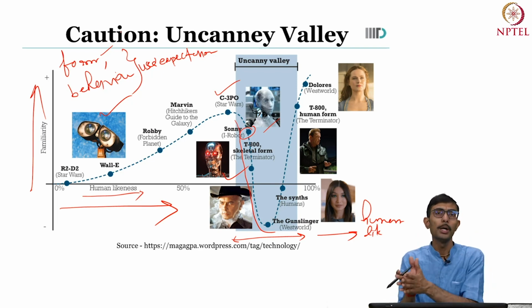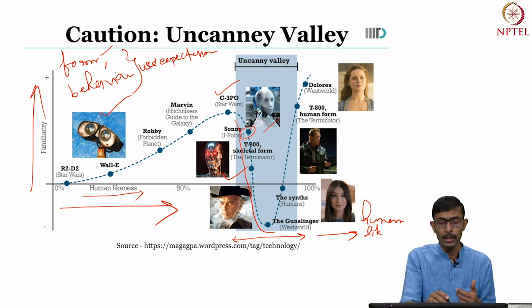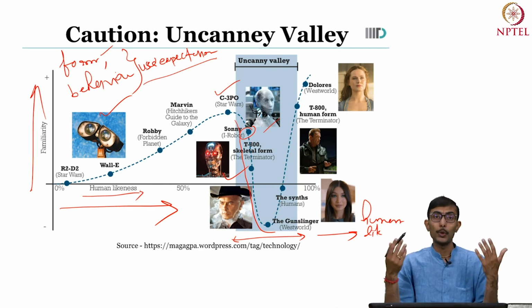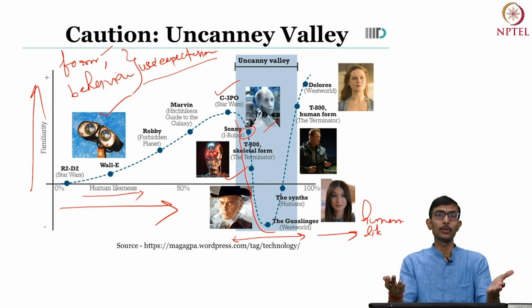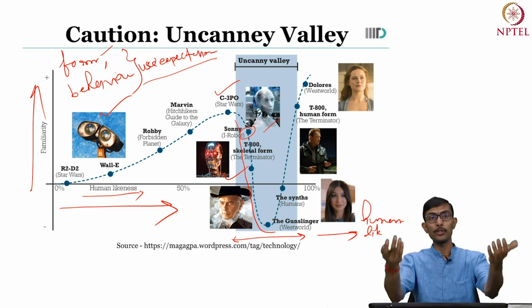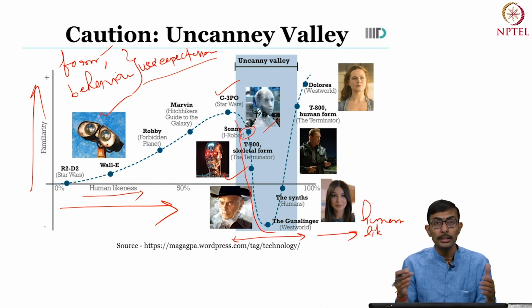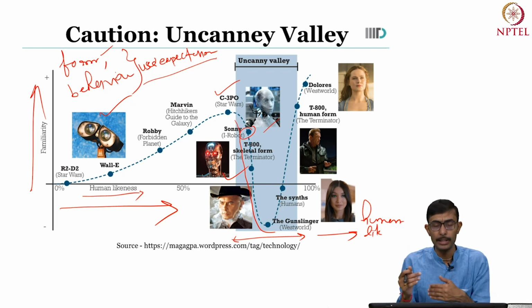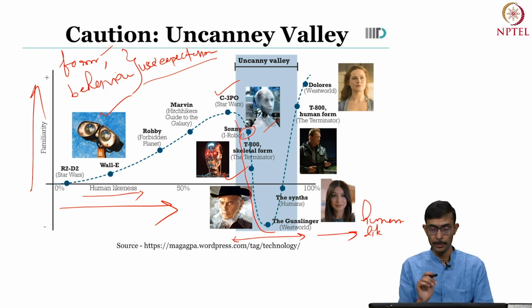I mean, it's not easy to plug in, and of course there is a lot of research going on in these things. And more importantly, there is a mismatch with the user expectations. When you show a character which looks like a human, the user's expectation is that it is going to behave like a human. But when it looks like a human and does not behave like a human, while behaving like a human is always challenging, there is a mismatch with the user's expectations, and that is where the familiarity or the popularity starts dipping. That is essentially what is happening with the uncanny valley.